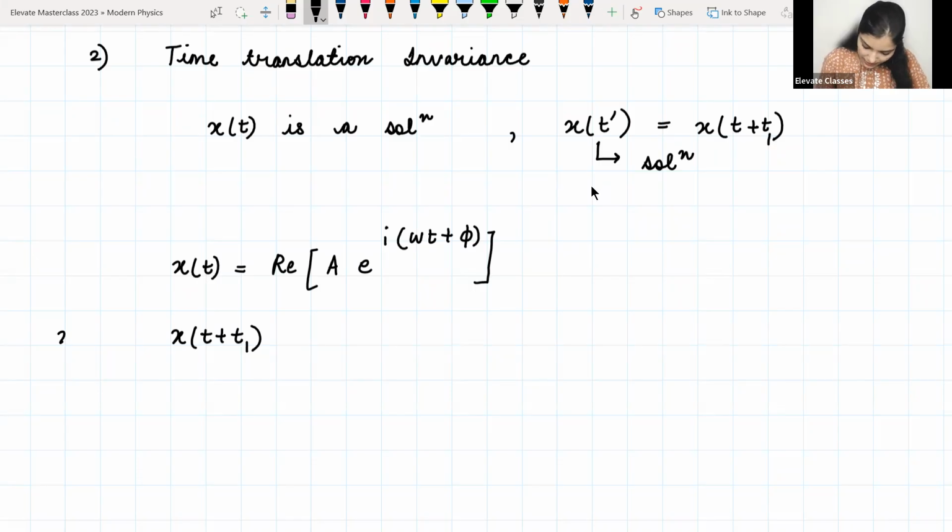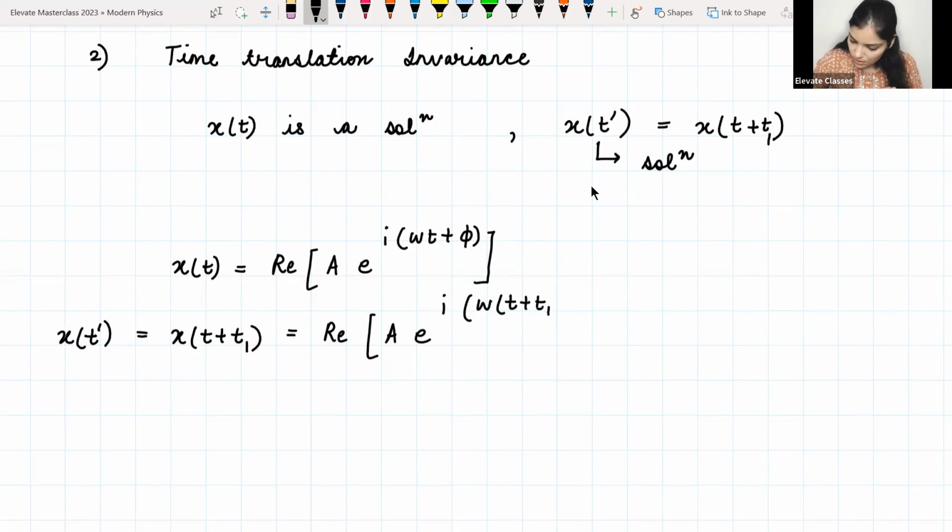I'm actually looking at x at some point t' which is equal to t plus t1. मतलब किसी और t' time पर I have some solution given to me. So what I will do is, let us just substitute the value of t here, omega (t plus t1) plus phi. Okay, that will be just real of a exponential i(omega t plus omega t1 plus phi).